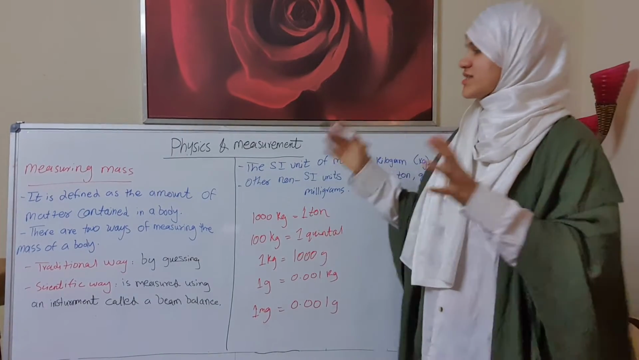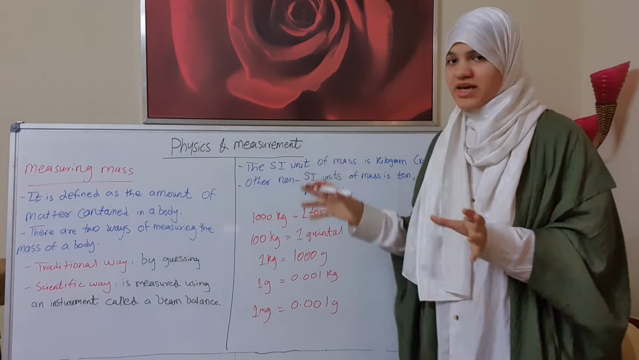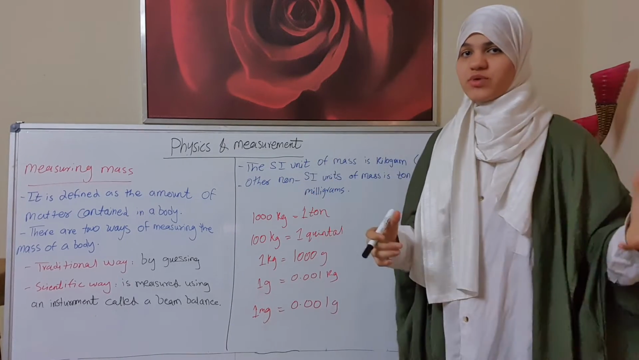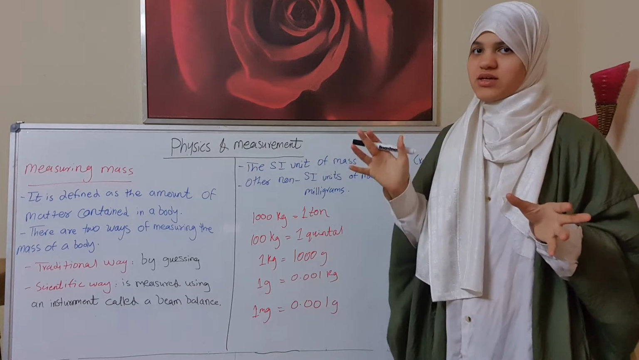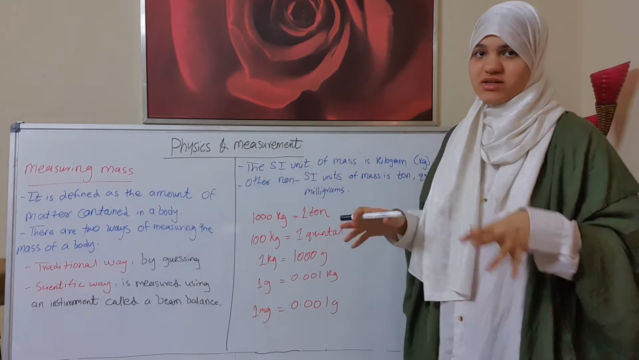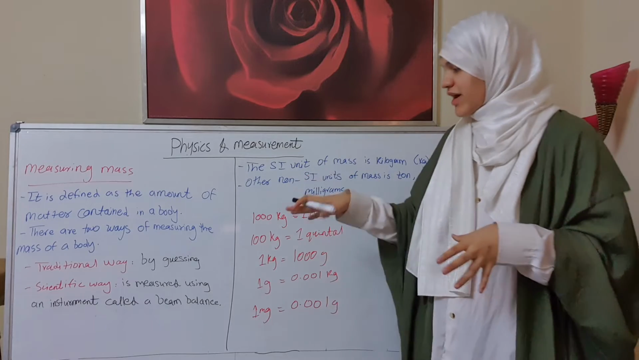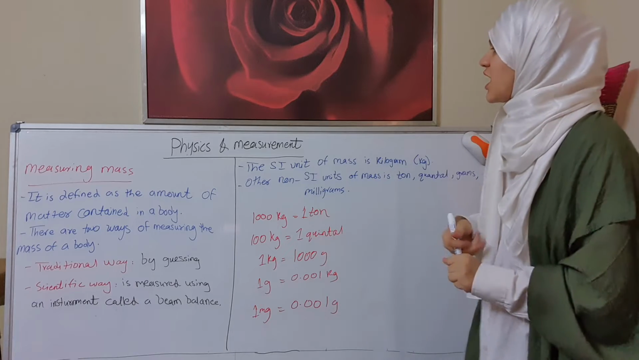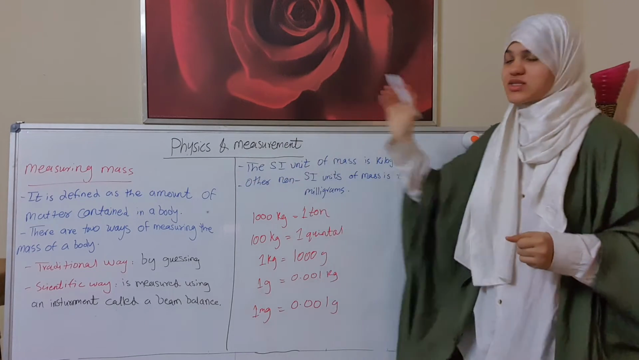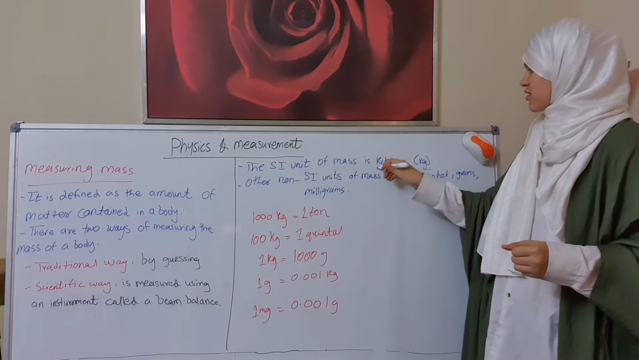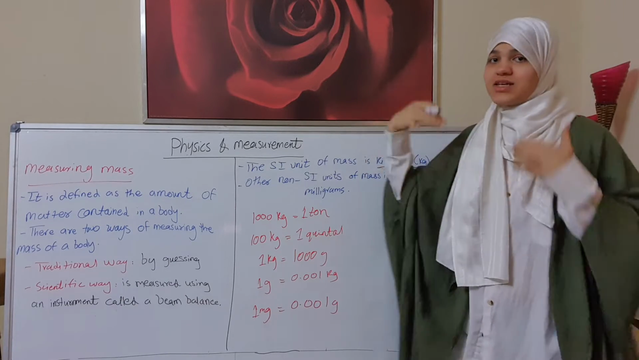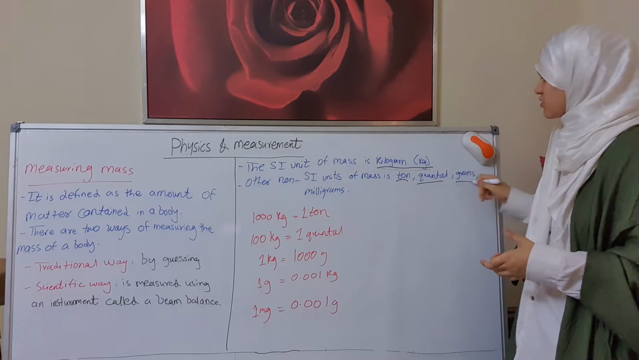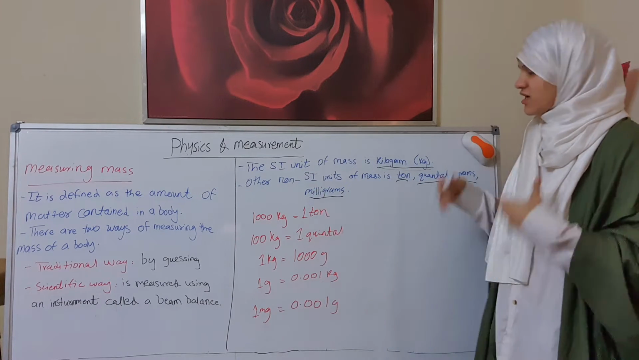First of all, mass is defined as the amount of matter contained in a body. There are two ways of measuring mass: traditional way and scientific way. The traditional way was by guessing, by comparing things together and guessing. But the scientific way is measured using an instrument called the beam balance. And the SI unit of mass is kilogram. And the non-SI units of mass are like ton, quintal, grams, milligrams, and other things.